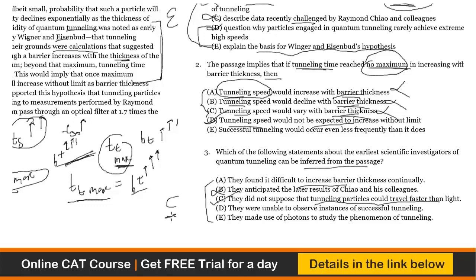Leave the passage? In that case, you read the passage, check what has come where. For example, the word Eisenberg had come in between, the word 32 had come somewhere in between, then the word 1955 had come, then the word calculations had come, the words optical fiber and photon had come towards the end, the word Raymond Chow had come towards the end. So if there is a question on Raymond Chow, I will go there and check what exactly he has to say, and I will use the options to mark the answer.